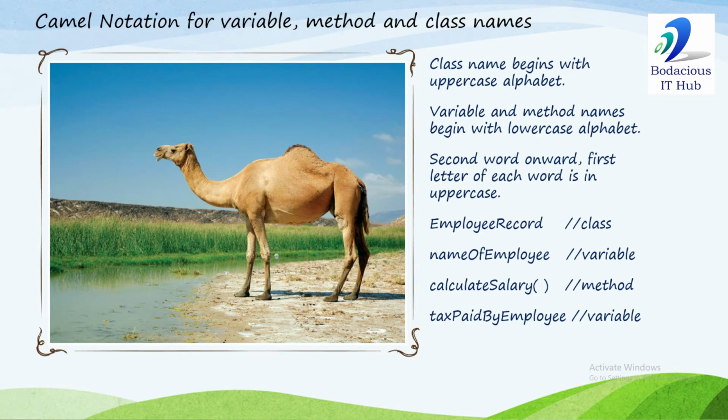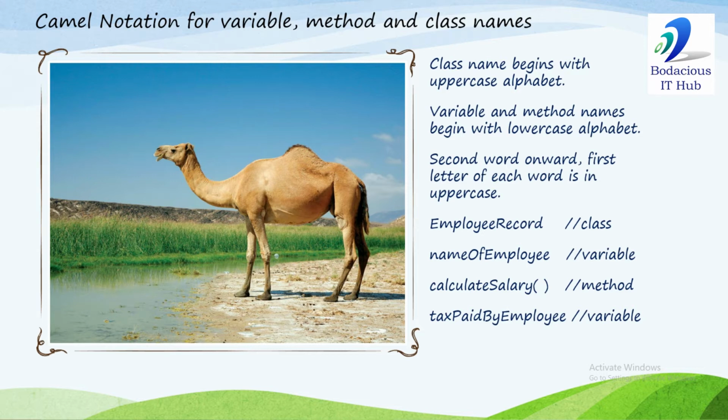If you are reading a book of Java or going through tutorials of Java and you encounter a name, it should be clear to you whether it's a variable name, a method name or a class name. To differentiate, there are certain rules: a class name begins with an uppercase alphabet, while a variable name and a method name begin with a lowercase alphabet. The difference is only in the first alphabet. From the second word onwards, the first letter of each word is in uppercase.